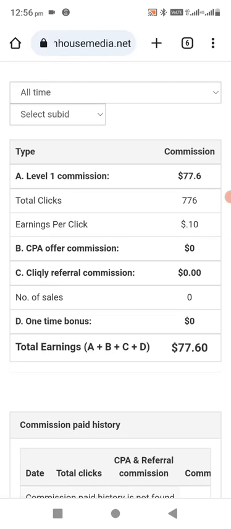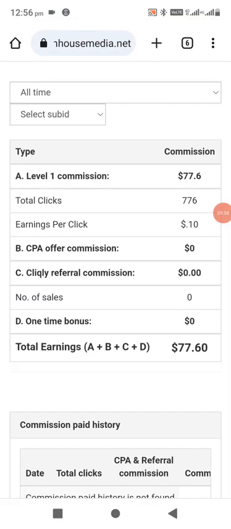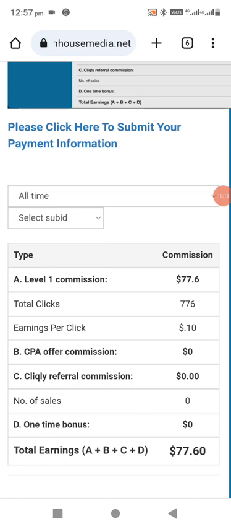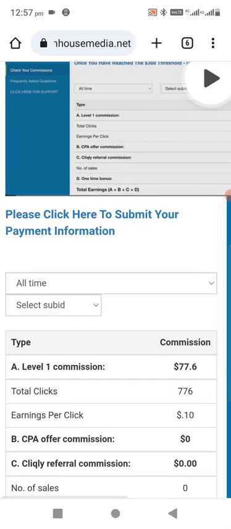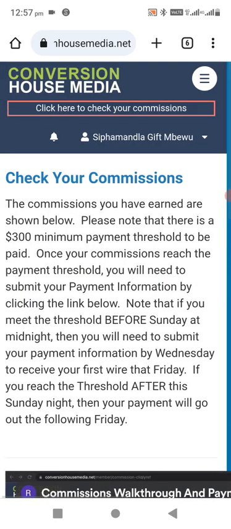The reason why my commission is like this is because I have not been doing this every day. I believe that I don't have to do this every day. So I do this once, then I give it two days, maybe three days breather. Then I do it again, because I'm trying to make sure that the emails I've just sent out are exhausted. I'm giving them a window of opportunity so that the people will be able to click, even those who didn't click, so that they run out before I send another batch of emails again. So this is how the platform works, guys.